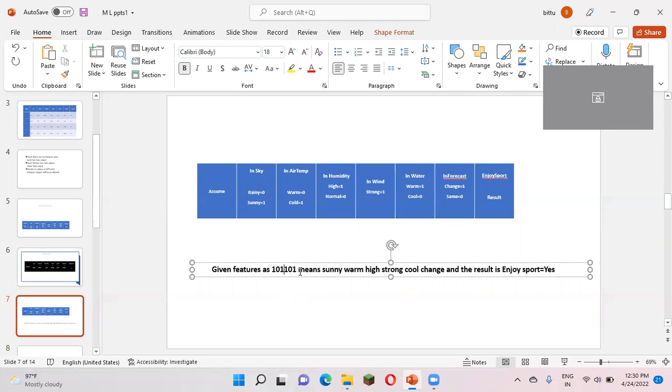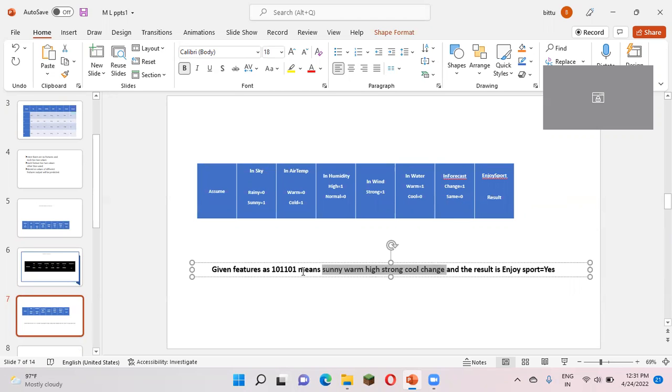In this order only we should analyze these given numbers. See, 1 0 1 1 0 1: the first 1 is related to sky, so 1 means sunny, right? The next feature in the table is air temperature, 0. 0 means the value is warm. Okay, I think you are understanding. Next 1: in humidity, 1 means high. Next 1: in wind, 1 means strong. Next, in water 0 means cool. Next 1: in forecast, 1 means change.